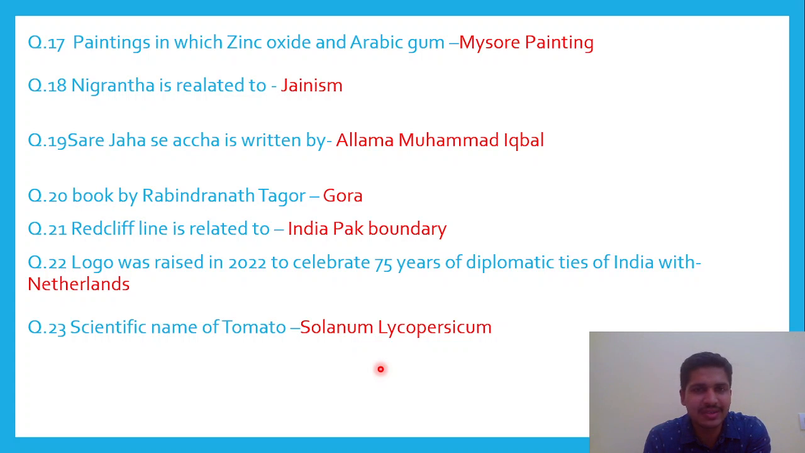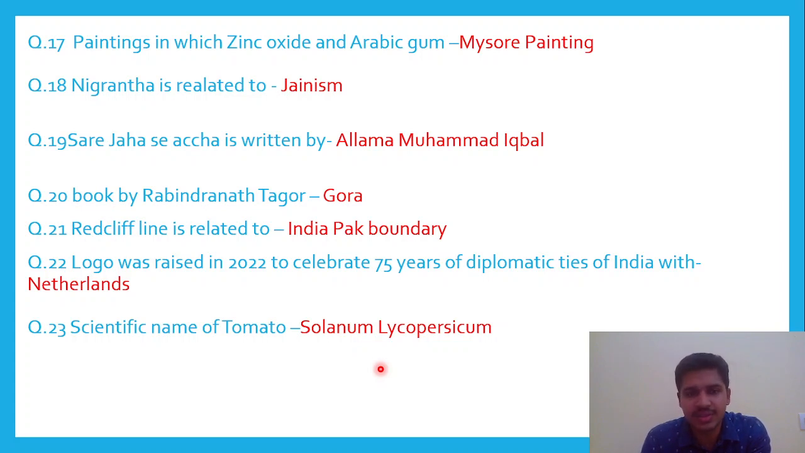Next question was regarding geography and you can say international relations. Radcliffe Line is related to which countries? So it is related to the India-Pakistan boundary. Next question was a current affairs one. A logo was released in 2022 to celebrate 75 years of diplomatic ties with which country? By India. I'm also not sure about the answer, but out of the options, I found this one on Google. So France, Netherlands, both countries were there in the option list. So Netherlands is one of the countries for which the logo was released. So this can be the right one.